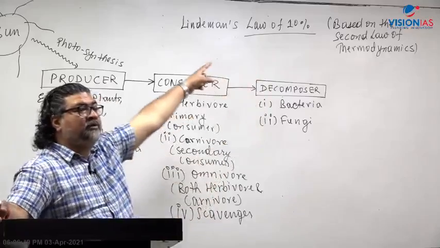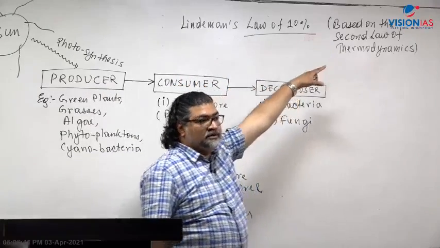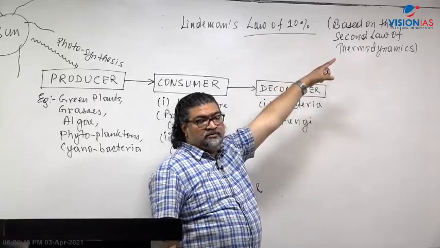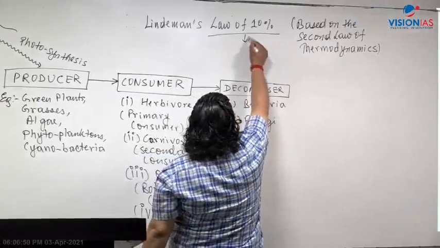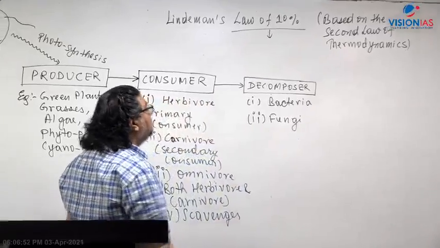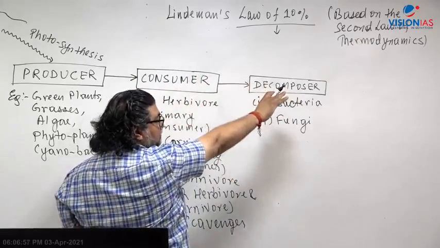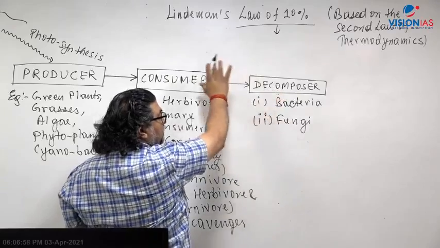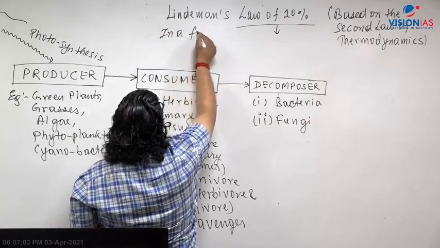So by the second law of thermodynamics, whenever the transformation happens, it will never be 100%. There will be loss in terms of heat energy. So what is the law of 10%? Lindeman's law of 10% says that when the energy travels or transforms in the food chain, 90% is lost.